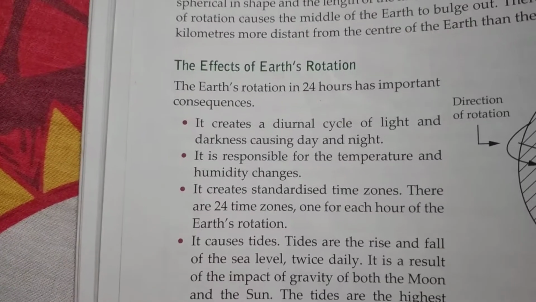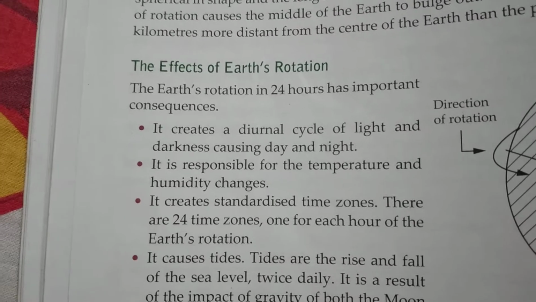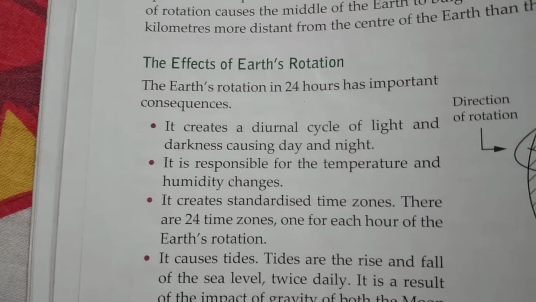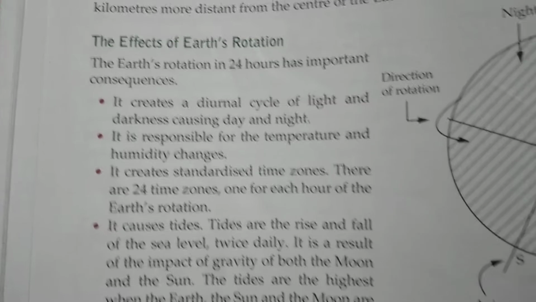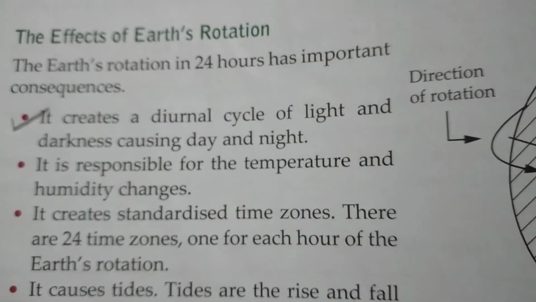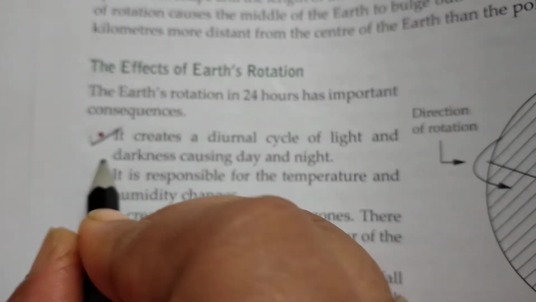Okay. Now the next question, discuss the important effects of the rotation of the earth. Discuss the important effects of the rotation of the earth. So we will not write all the points, we will write some of the points. The first one obviously we have to write, it creates a diurnal cycle of light and darkness causing day and night.